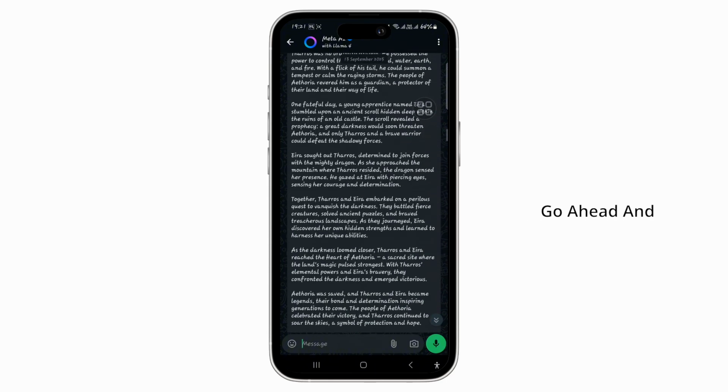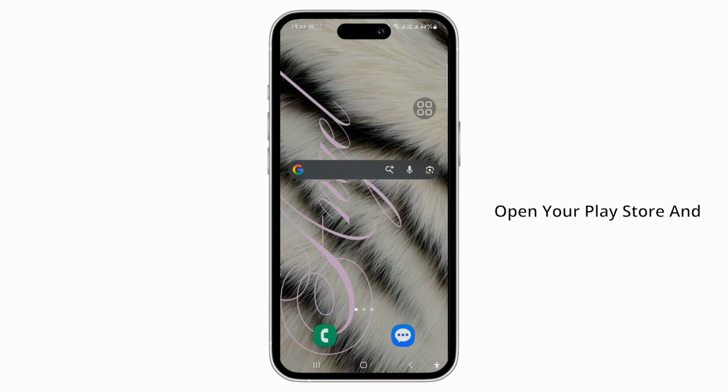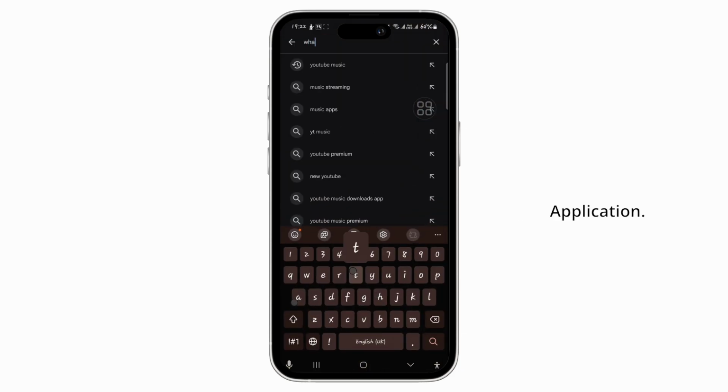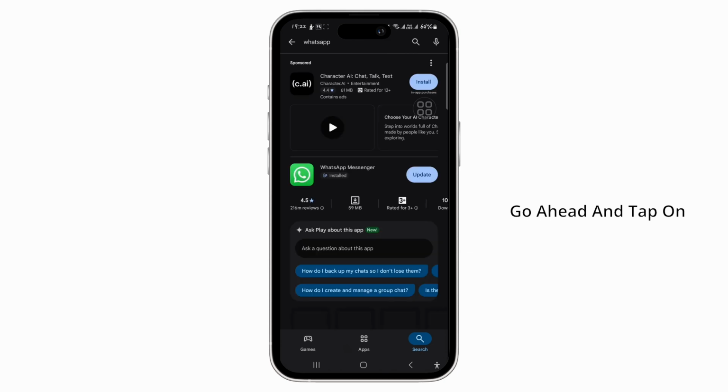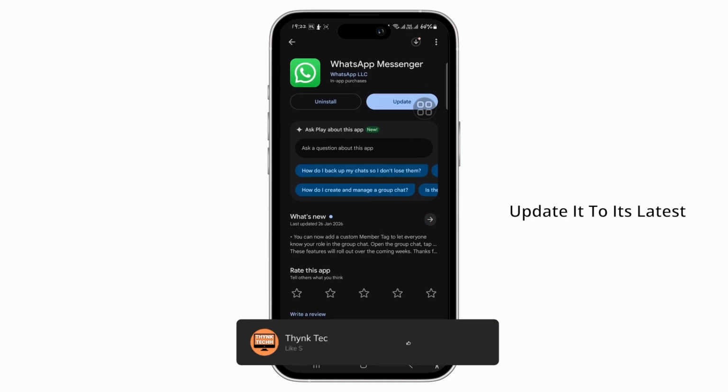So this is how you can go ahead and download WhatsApp. If you're using Android, open your Play Store, and if you're using iPhone, open your App Store. Search for WhatsApp or WhatsApp Business application. Go ahead and tap on install in order to download it on your device. If you already have it downloaded, make sure that it's updated. You can search for WhatsApp, and if you see an update button like this instead of open, go ahead and tap on update in order to update it to its latest and newest version available.